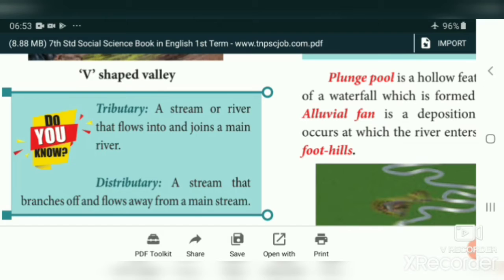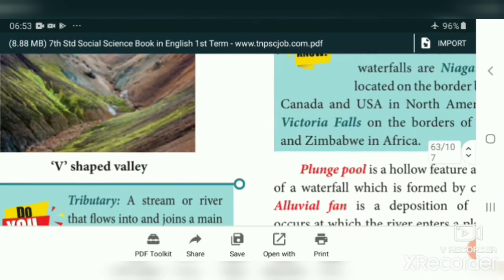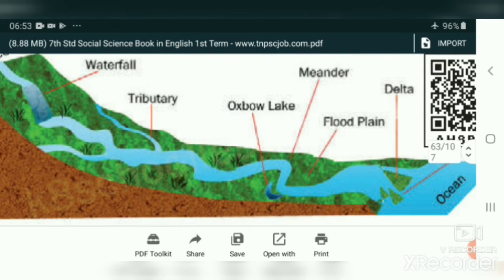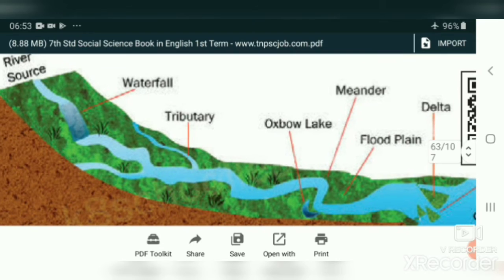Now we will see what tributary and distributary mean. A stream or river that flows into and joins a main river is called a tributary. If a river flows and joins into the main river, it is called a tributary. A stream that branches off and flows away from a main stream is called a distributary. You see this picture, which shows a tributary. A small river joins into the main river. Another small river, a small water body, is joined into the main river course.